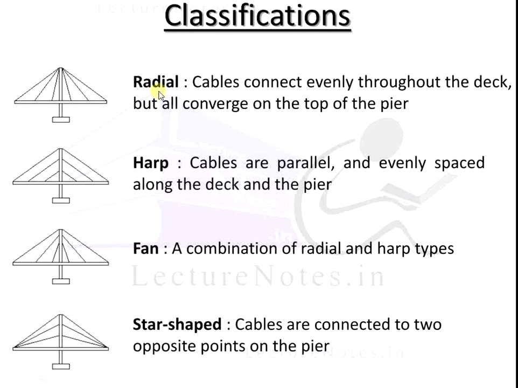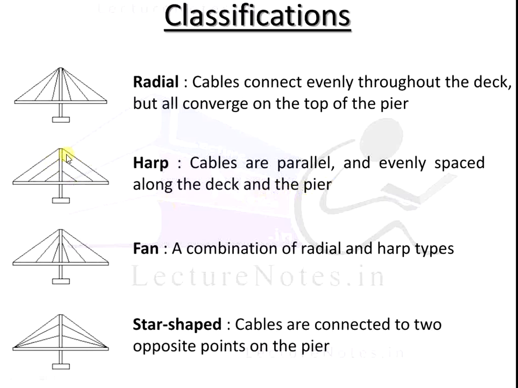In the radial classification, all the cables are connected in a single point centrally at the central tower. The radial cables are connected evenly throughout the deck, but all converge on the top of the pier. In the harp, we see that the cables are parallel and evenly spaced along the deck and the pier.